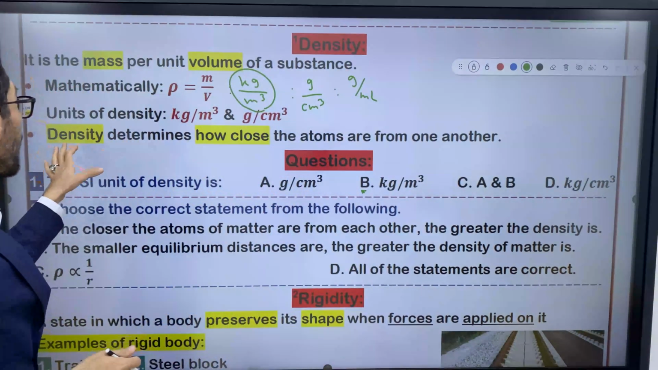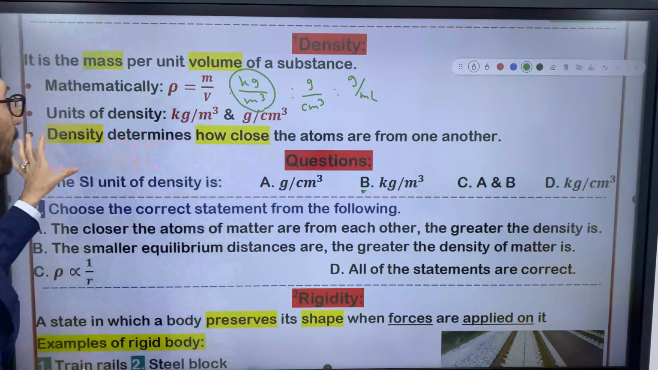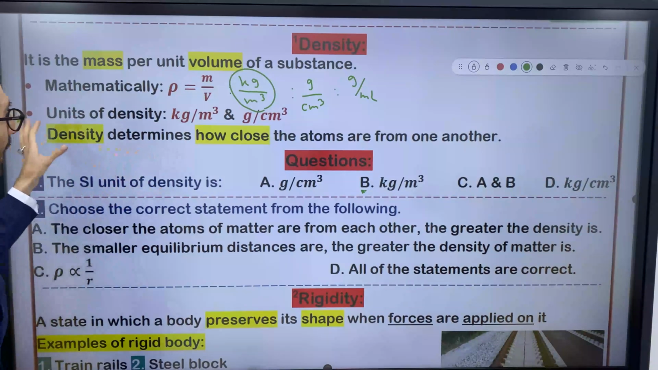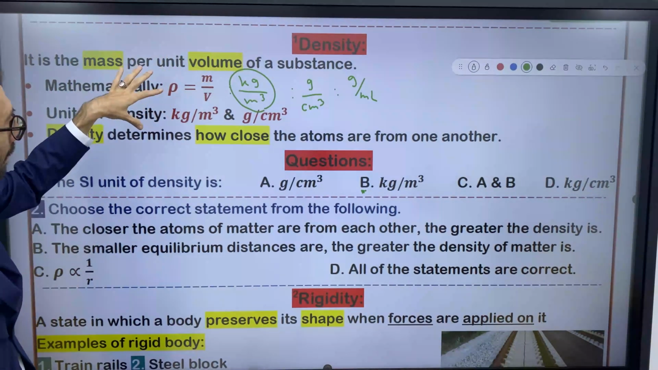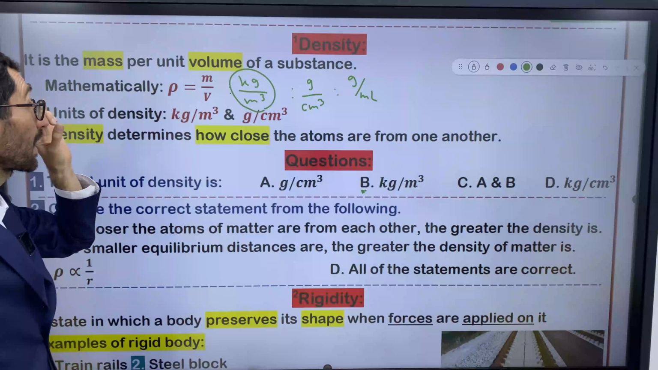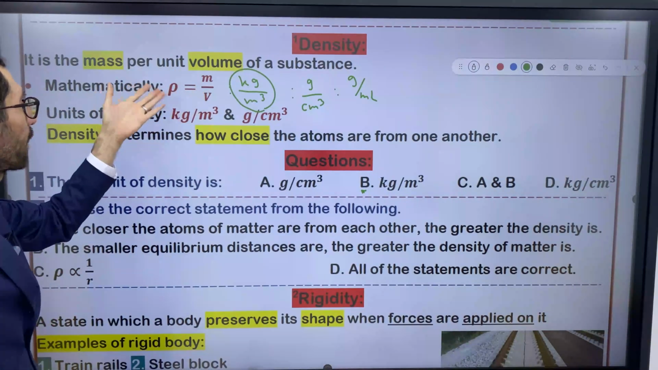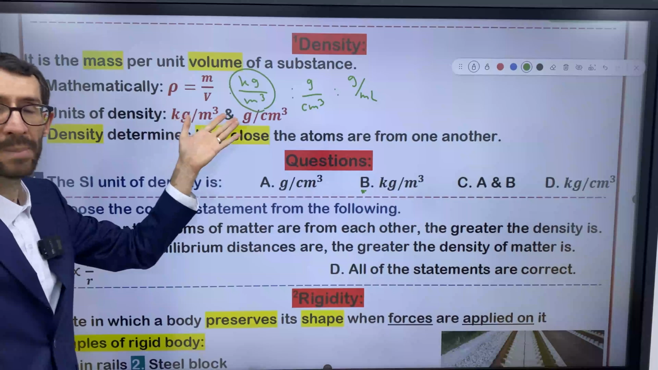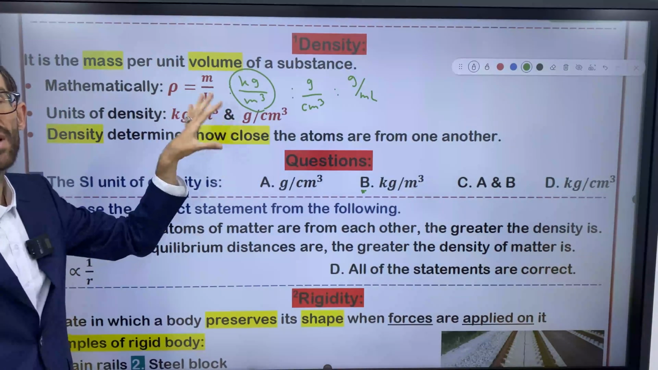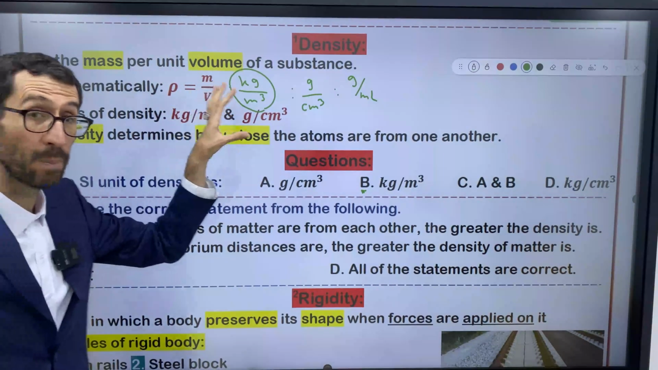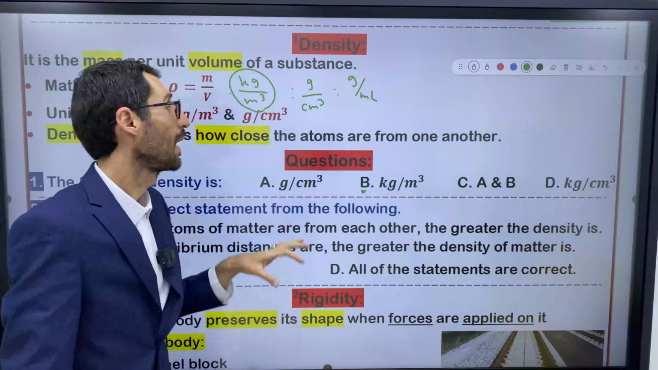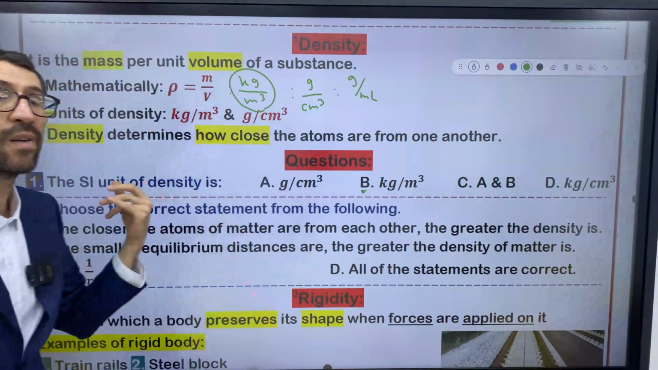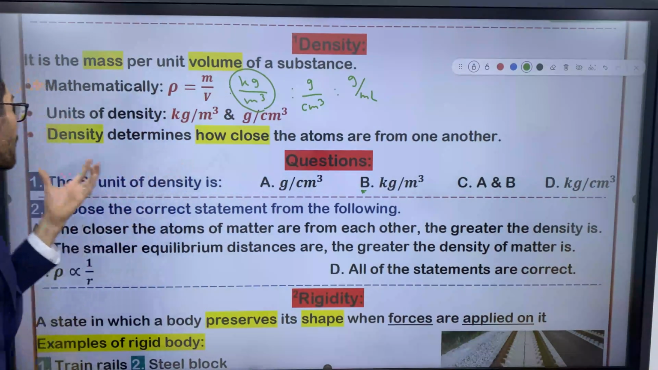So, density determined. This is a tip. I prepared the tip for you. After the definition, I wrote the mathematical rule. After that, I mentioned the unit. This information is important. I want you to focus on this information and keep it in your mind, right?